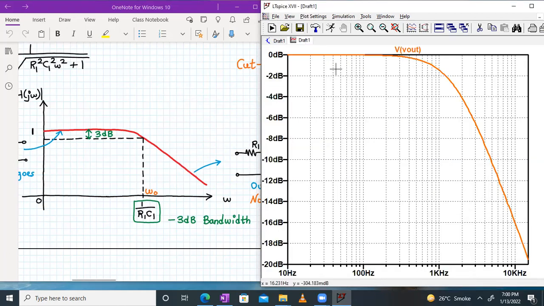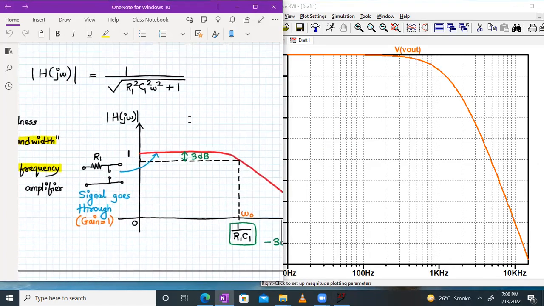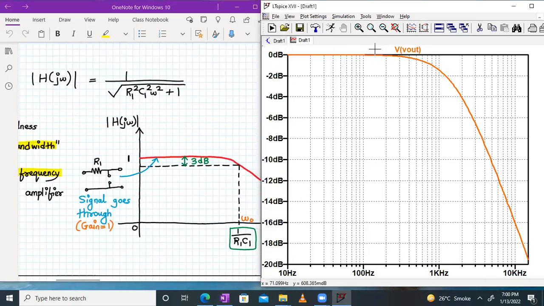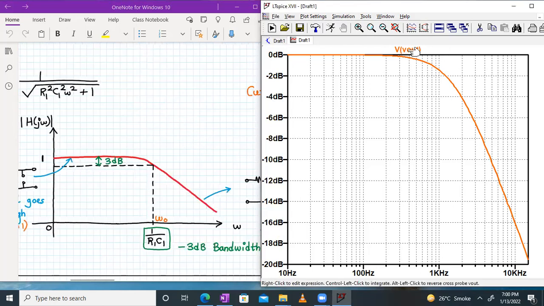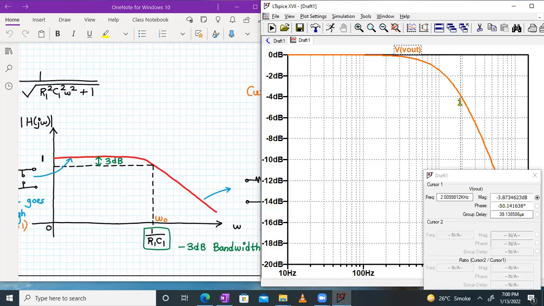So basically, whatever we have predicted for the circuit, it's exactly behaving the same way, right? So for lower frequency, it's passing the signal with a gain of 1. And as we move beyond the cutoff frequency of around 1.59 kilohertz, it will keep on attenuating, its gain keeps on reducing. So that's why this simple RC has this kind of behavior, that it will pass low frequencies, but it will reject all the higher frequency signal above omega naught. And omega naught, we have already found out its value is around, if we put it to minus 3, 1.588 or 1.59, close to that.